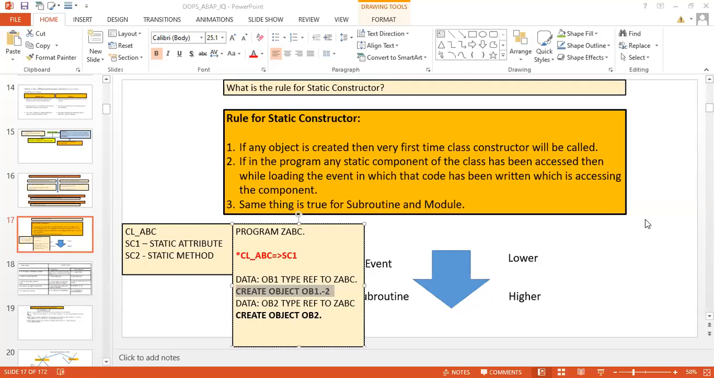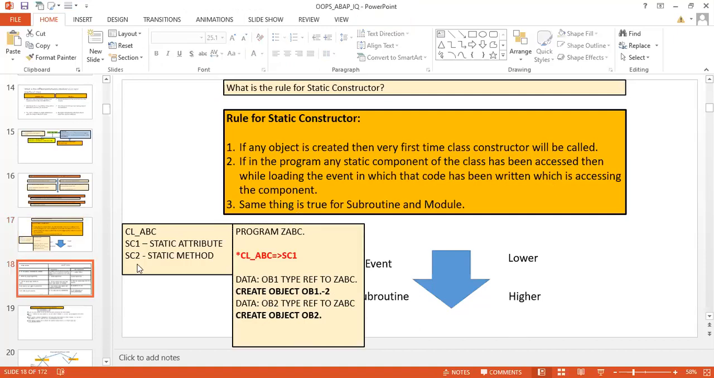Awesome, Satya. Fantastic. Satya is telling that static and instance, yes, that is very much true. First it will call the static constructor, and then it will call the instance constructor. Afterwards, for this statement, again it will call only the instance constructor, because the very first time the static one had been called. Very good. Hitesh, Ganesh, awesome, fantastic, good.